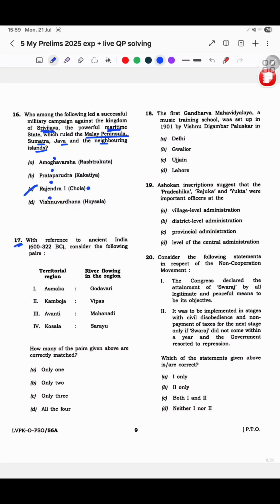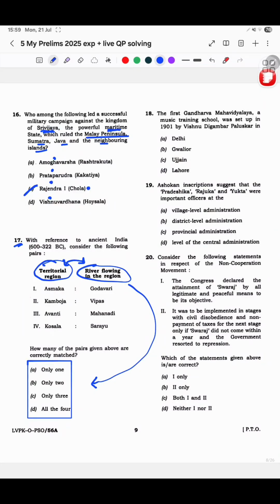And then now 17th, ancient, consider the following. Territorial region was mentioned and river flowing was asked. The moment I saw these two headings only, I knew that I would not be able to answer this. And when I saw these options, I was like, yes, definitely not. I don't even need to waste my time here. I didn't even know where these areas are. I knew these are old areas, but I did not know the rivers honestly. I left this question within, I guess, 10 seconds of looking at it, I just knew I have to move on. And even in the exam, I marked it like this. I did this in the exam.